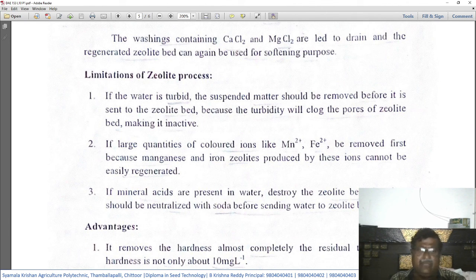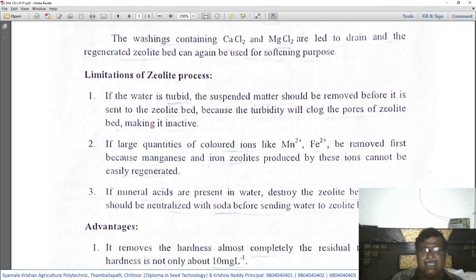This is one limitation. The second one: if large quantities of colored ions like manganese and ferrous are present, they should be removed first, because manganese and iron zeolites produced by these ions cannot be easily regenerated. If the hard water contains a lot of manganese and iron, those should be removed first, and only then should the water be fed into this system.